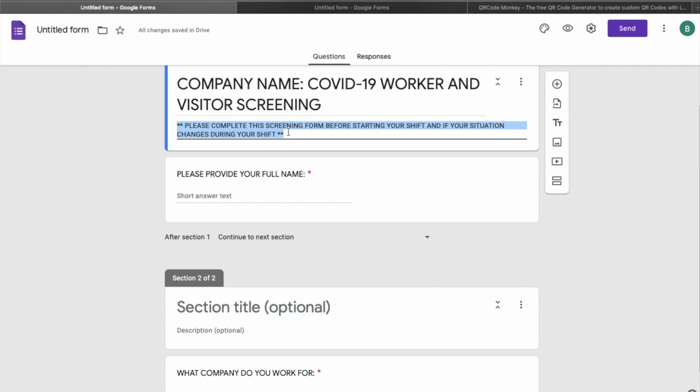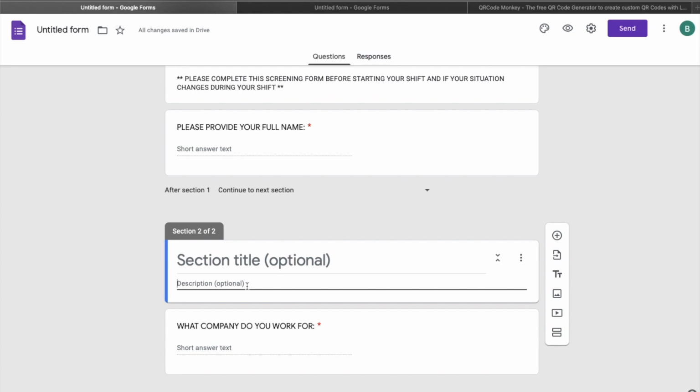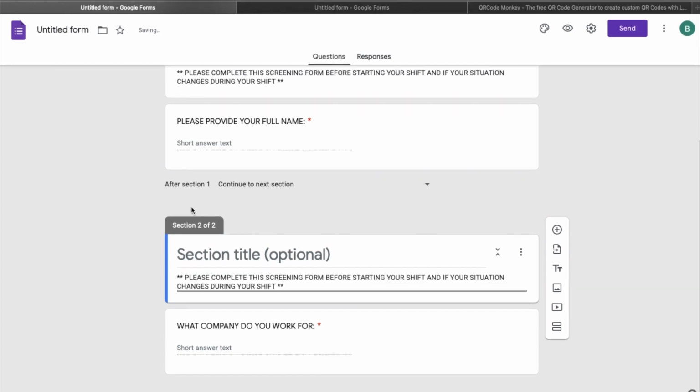But again, this is very important. Please complete the screening form before starting your shift. And if your situation changes during your shift, I'd like to copy that and paste it in the description optional. So that way, when they do get to section 2, that prompts up and it's just another friendly reminder for them to remember that requirement. Perfect.